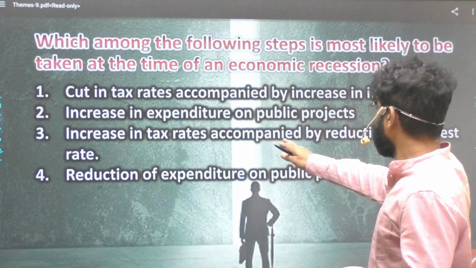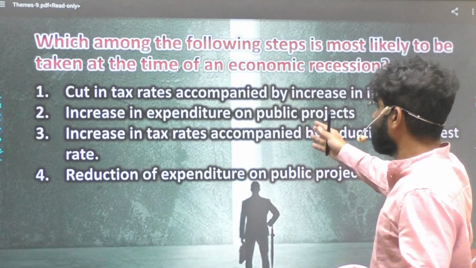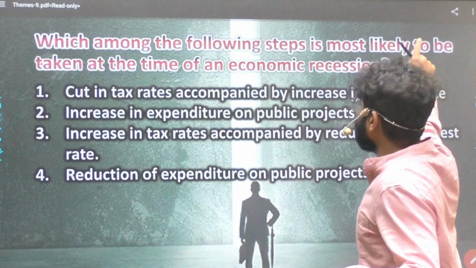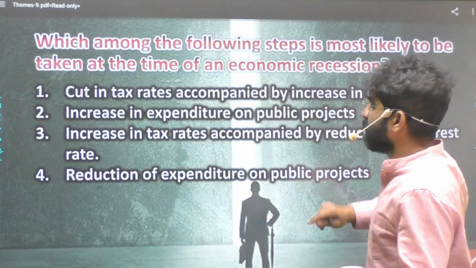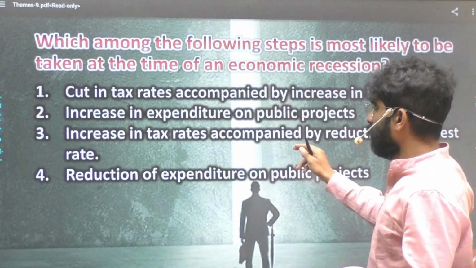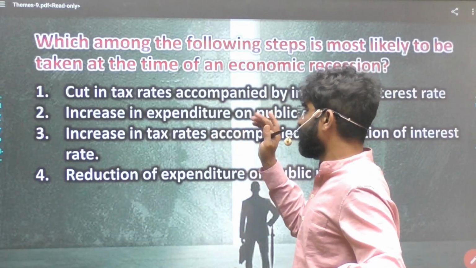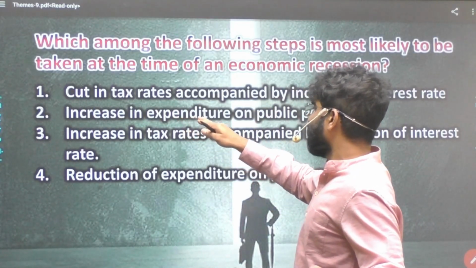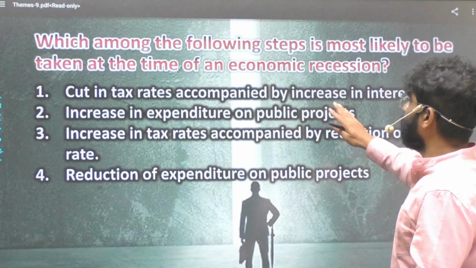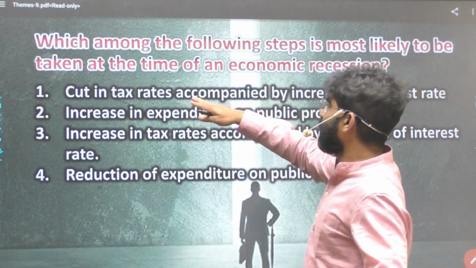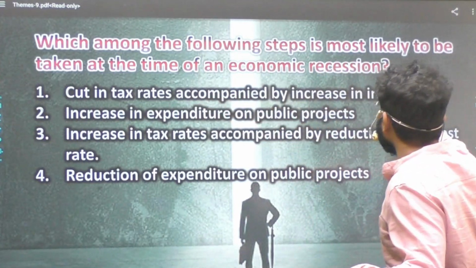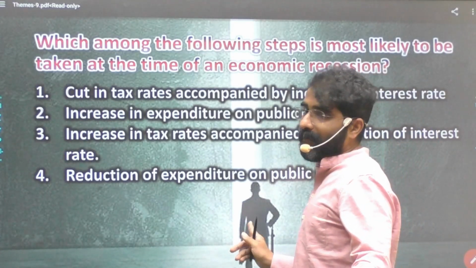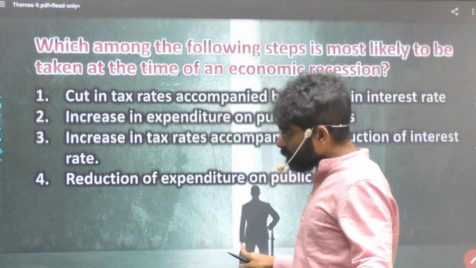Increase in tax rates is not going to work out. Reduction of expenditure, no. You have to pump money. Increase in tax rates, no. Increase in expenditure on public projects, this should be there. Cut in tax rates accompanied by increase in interest rates, no. So the second one looks more apt. Okay, so that is how we have to solve.